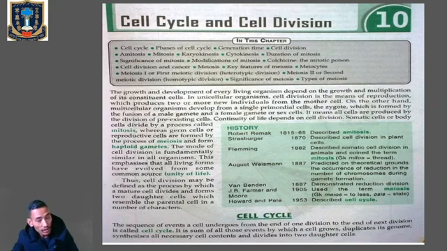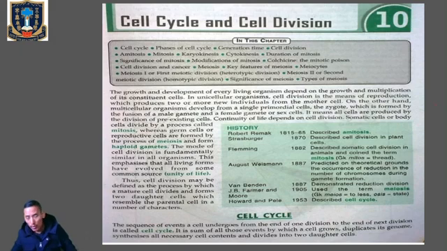Mitosis is called equational division because the number of chromosomes in the daughter cell and the parent cell remains the same. But in meiosis, the number of chromosomes in the daughter cells is reduced to half. Therefore, the gametes will be haploid. Gamete formation undergoes meiosis, whereas the somatic or body cells undergo mitosis. Every organism mainly follows this pattern of cell division, mitosis and meiosis, which also signifies that all organisms have a common source of evolution.